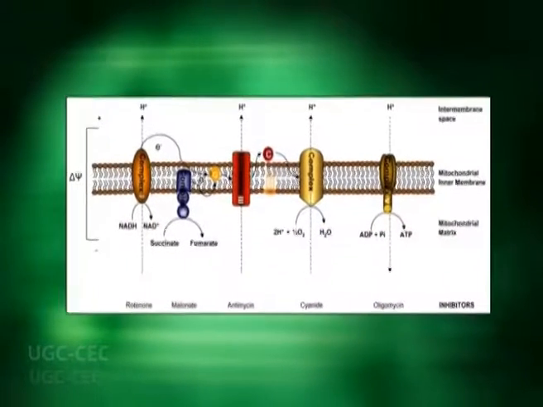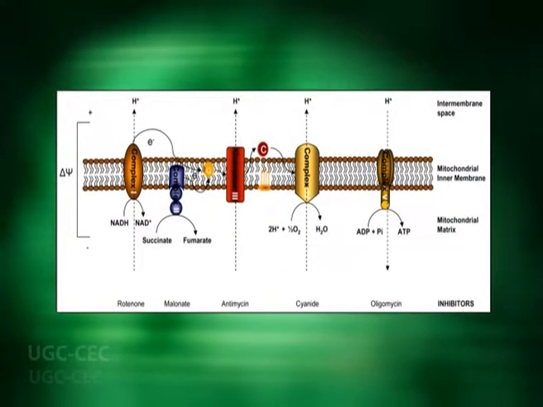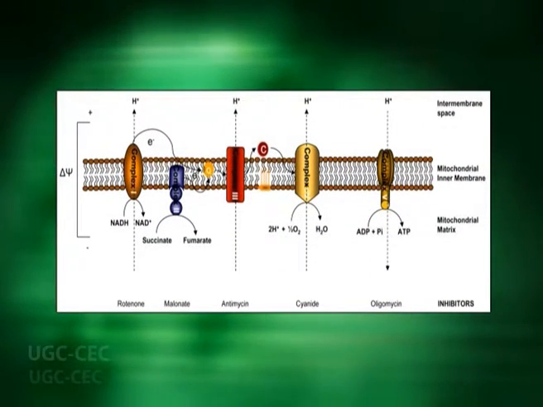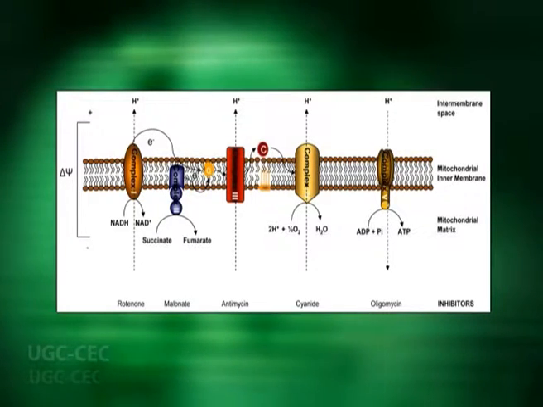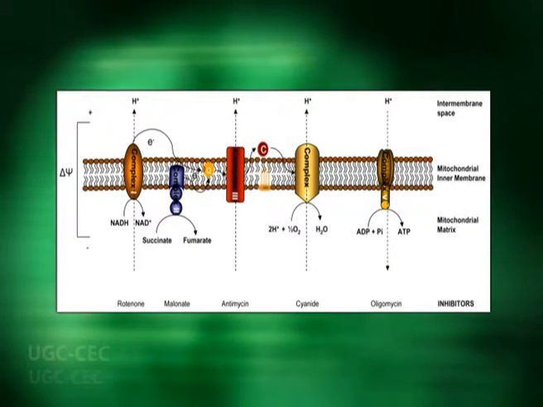As discussed above, rotenone is a strong and specific inhibitor of NADH dehydrogenase complex, which on binding to complex 1 prevents oxidation of NADH and subsequent electron transport in the chain.